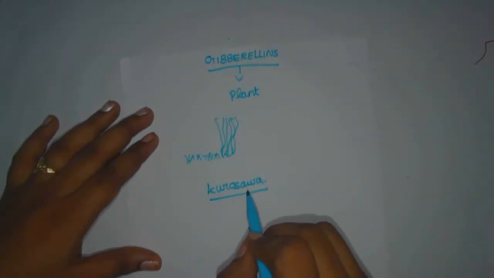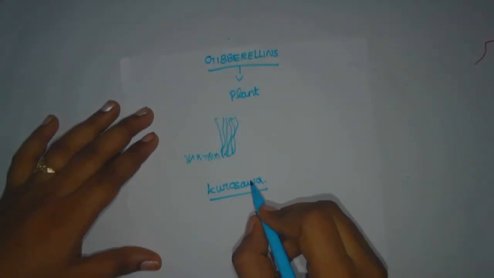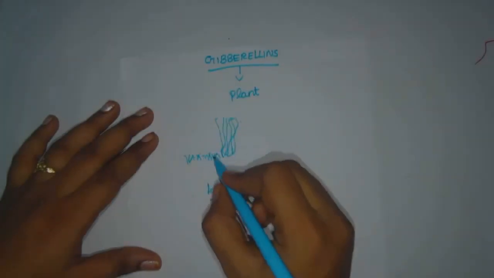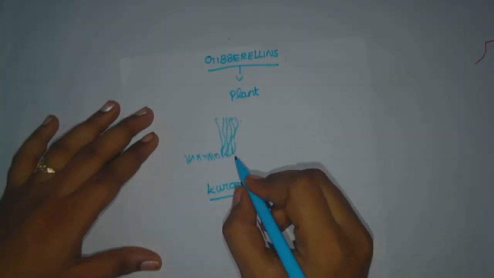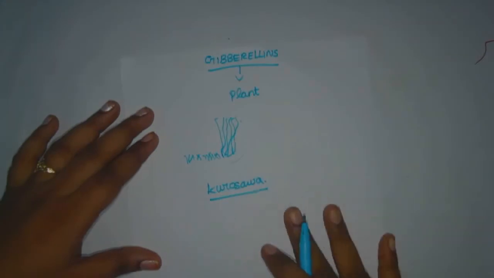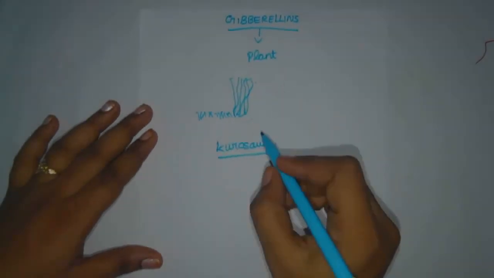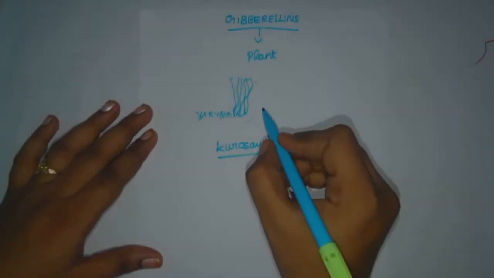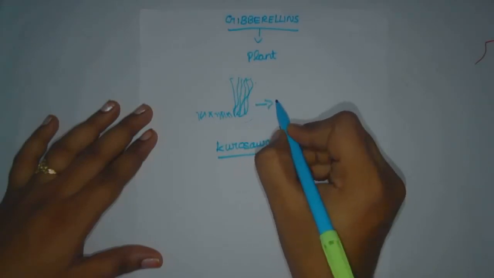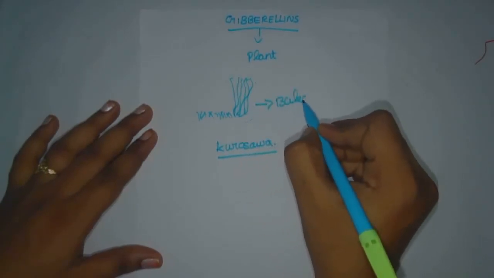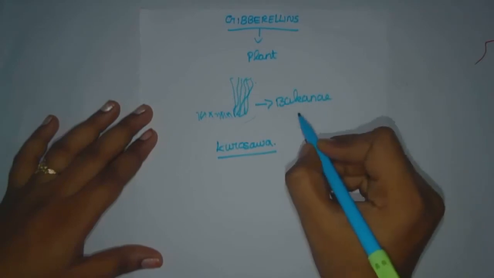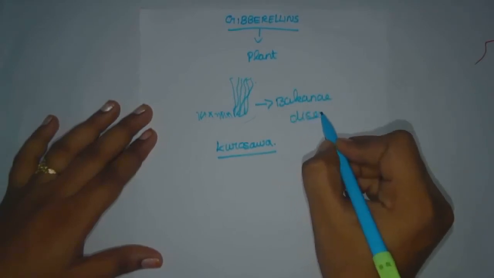He observed that the plants were affected by a disease, and only because of this disease did the plant body elongate. The Japanese gave this disease the name Bakanae disease.